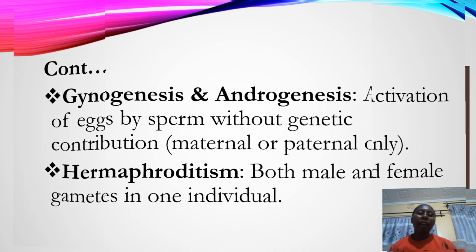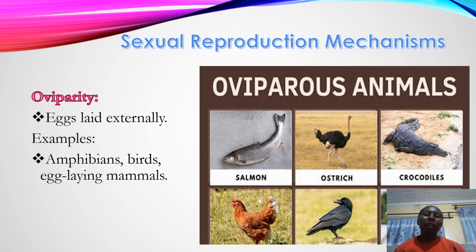Then we have other forms like hermaphroditism, where we have an individual having both male and female gametes. That is very common in polychaetes, where the polychaetes have both male and female gametes on the same organism.